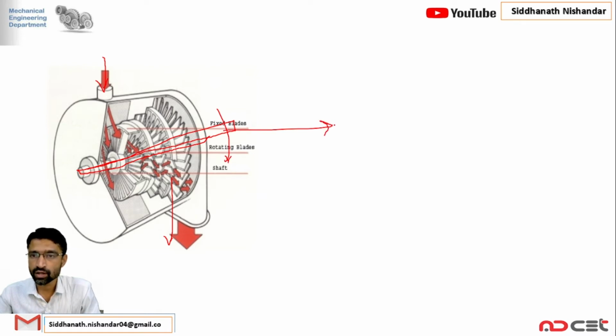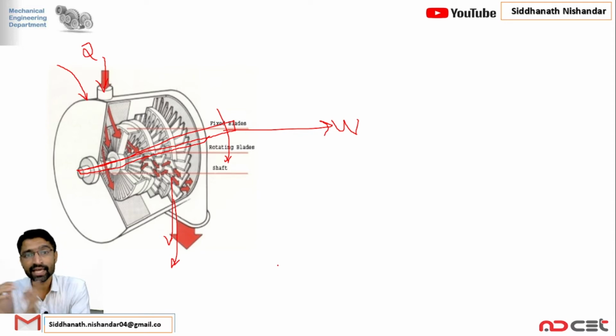So we produce work W. Heat energy enters and we produce W. One form of energy in, one form of energy out. At the same time, the mass of steam in and the mass of steam out. So it is mass in, mass out, energy in, energy out.